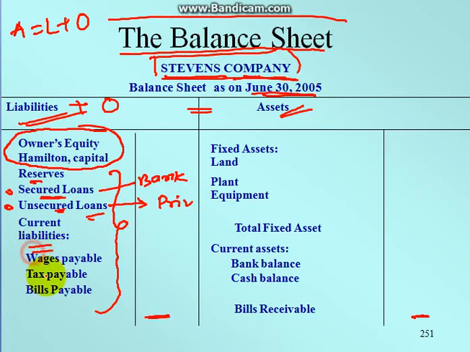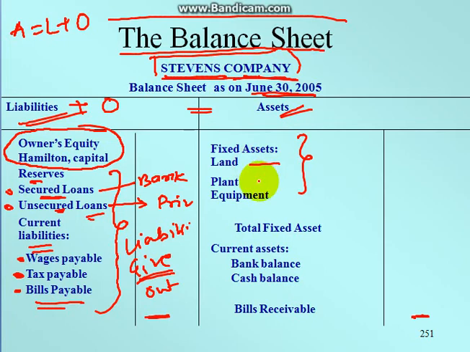And what are the current liabilities? They mean the wages which have to be paid to the employees who are working, or the income tax, sales tax, service tax if the tax is payable, or bills payable, meaning if any amount is owed to some parties, then that comes in the bills payable section. So this is basically the liabilities part, where you have to give to people, or your money is going to go out.